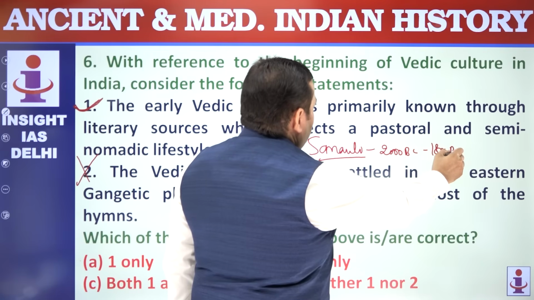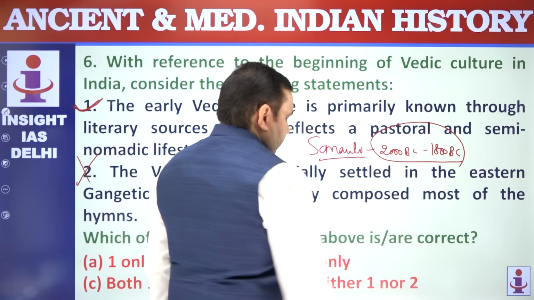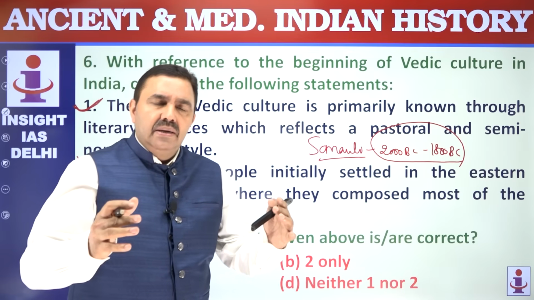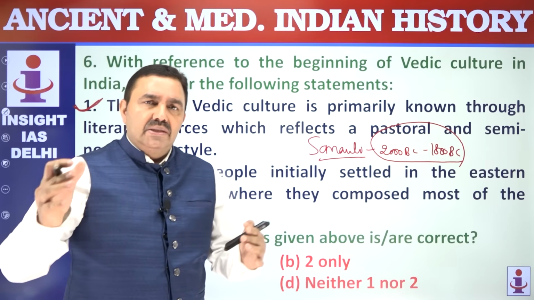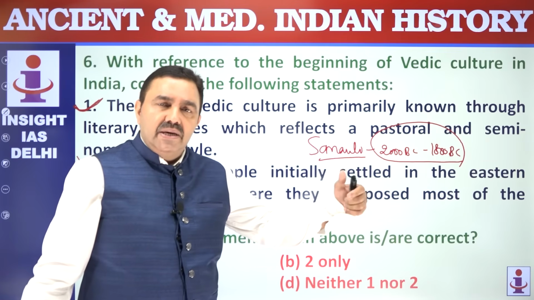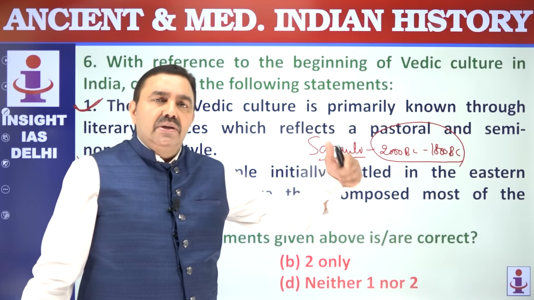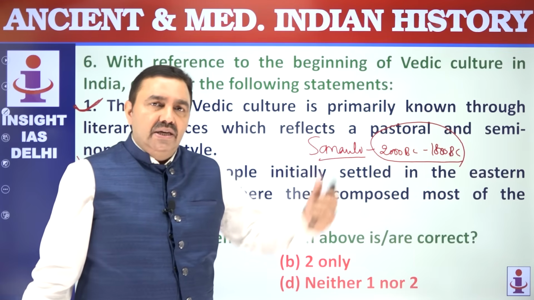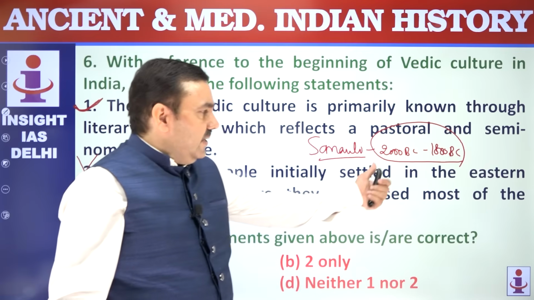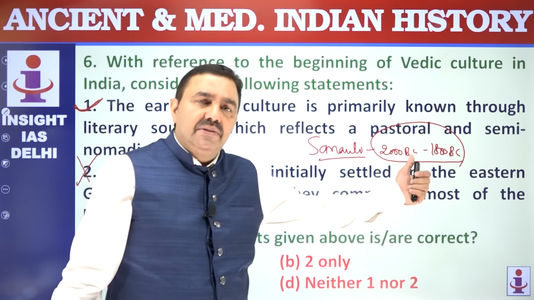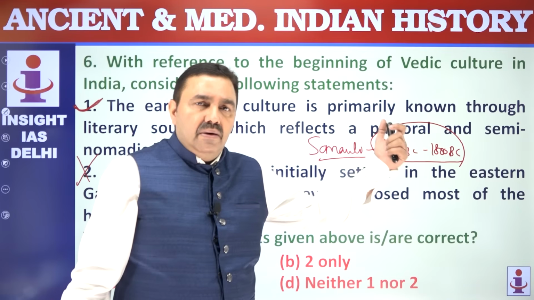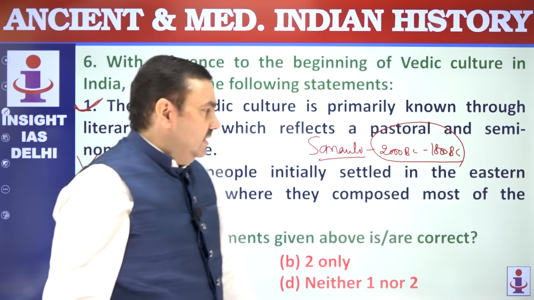Earlier it was believed that Vedic age started around 1500 BC. That date was randomly given by German scholar Friedrich Max Müller. So there was no basis of that. Even Max Müller accepted in his interaction with others in his age that there is no basis. He picked up a random date, but now from archaeology, from carbon dating methods, we have this date that Sanoli was a flourishing site in around 2000 BC to 1800 BC.